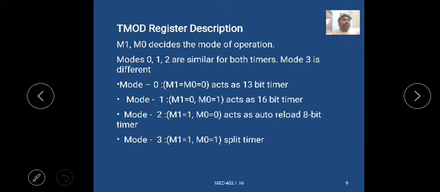First is mode 0: M1 equal to 0, M0 equal to 0, acts as a 13-bit timer.